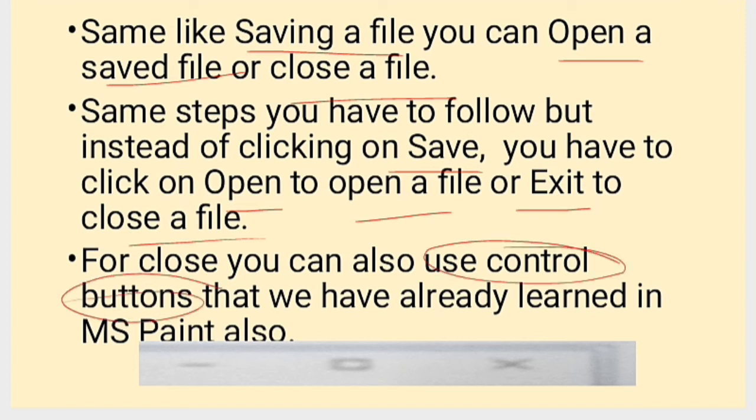That we have already learnt in MS Paint also. So this figure shows you the 3 control buttons: this minus, this rectangle and this cross. So this cross is used to close or exit from the app. If you click on this cross button, then you are able to exit from this app, like MS Paint app, MS Word app, or whatsoever app you are working. So we are also using control buttons to close the program.